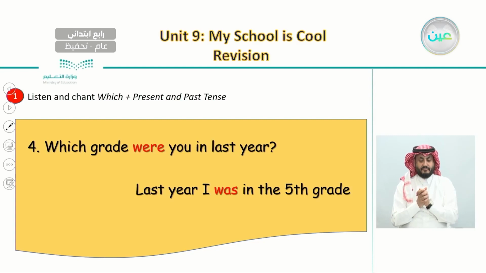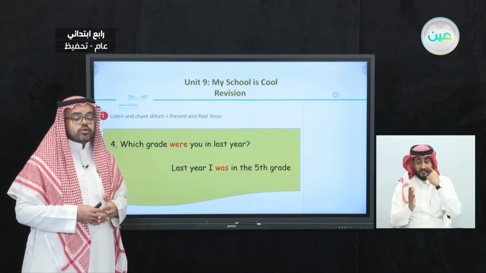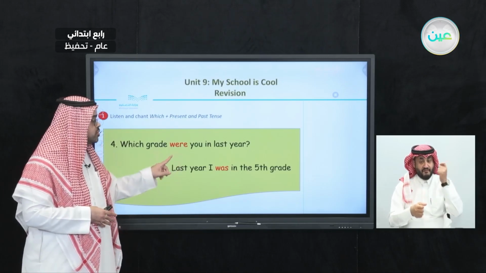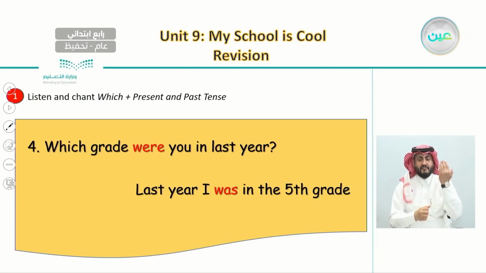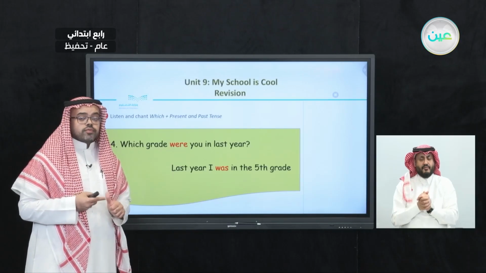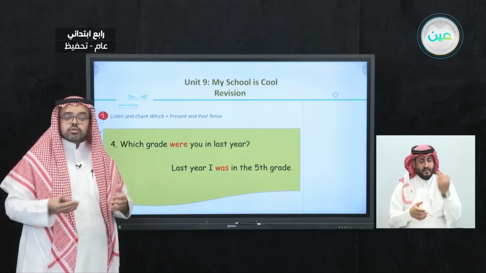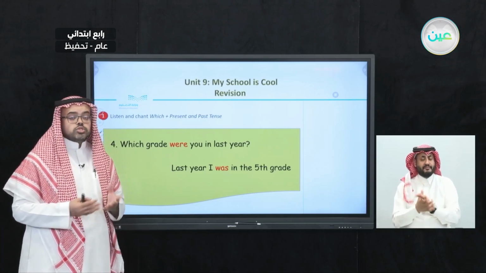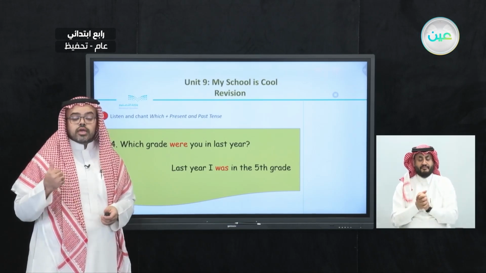So if we're talking about the grade we were in last year, then here we need to use the verb in the past, as in this question when we use were, and also to use with the answer the verb was. I was in the 5th grade. So we learn how to talk about our favorite subject this year and last year, and also we learn how to talk about which grade we are in this year and last year.